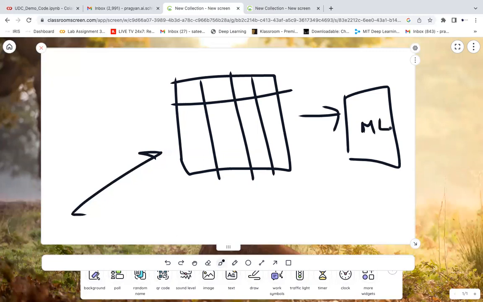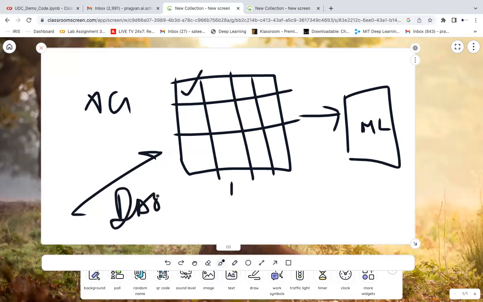Now to prepare this data, we should understand what kind of data is available. We may have something like an Excel sheet kind of data, with columns and rows, or CSV, Excel sheet, all those kinds of data. That is one kind of data. Or data may come from a database, where we again have rows and columns, structured data.